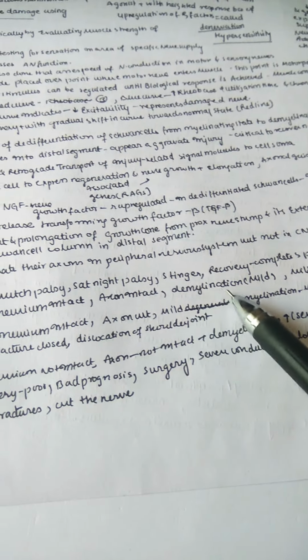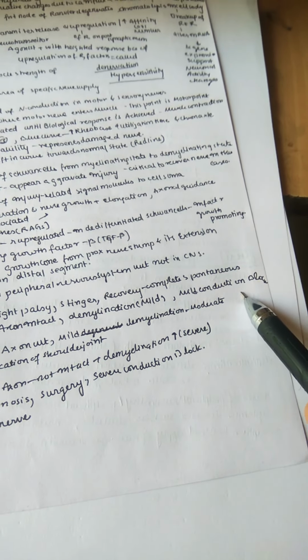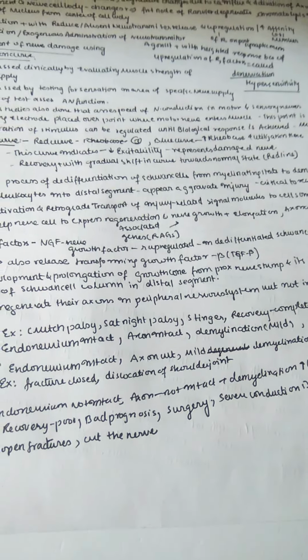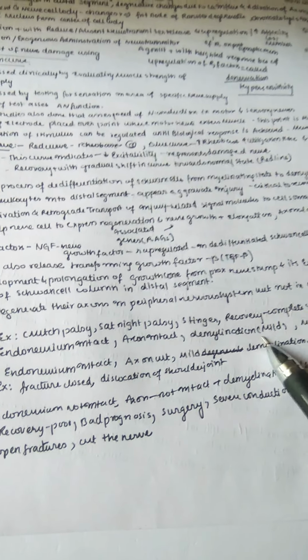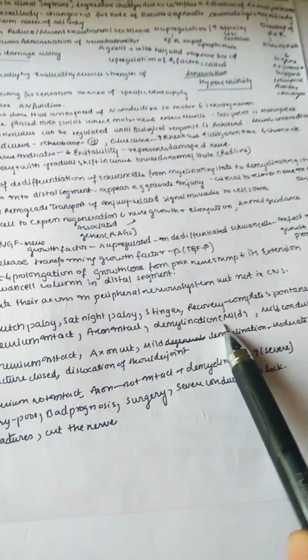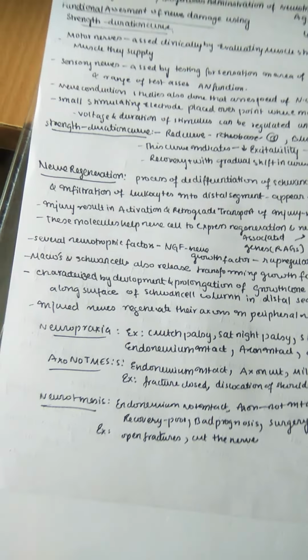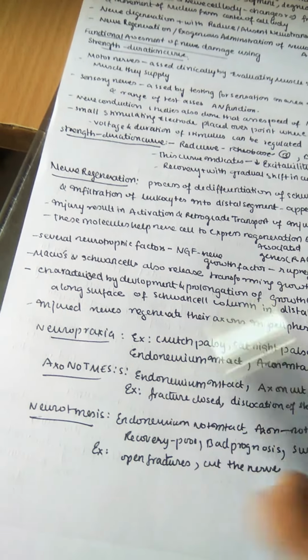Only demyelination takes place, and that too mild demyelination. So there is a mild conduction block on a nerve. Only the demyelination is mild, so it is called neuropraxia, and it has a higher chance of recovery.